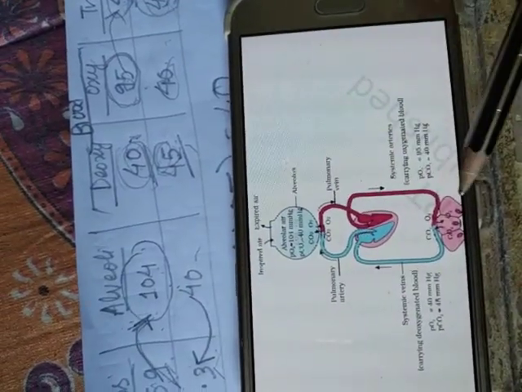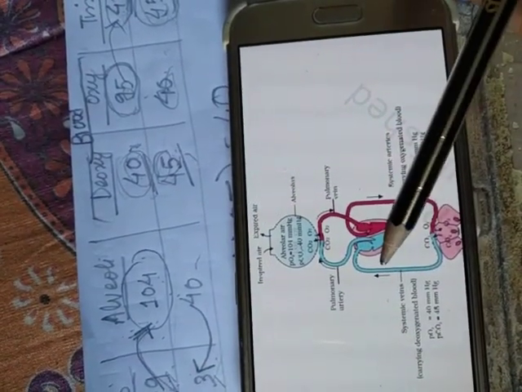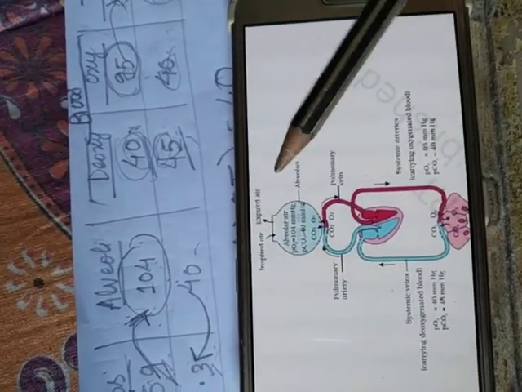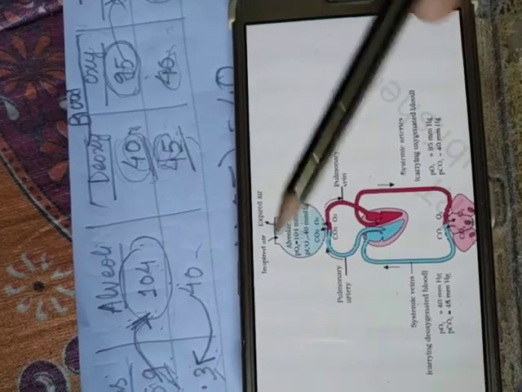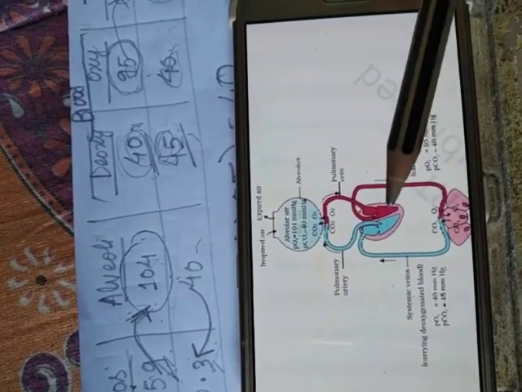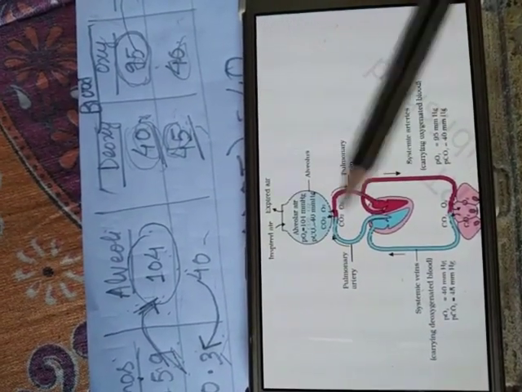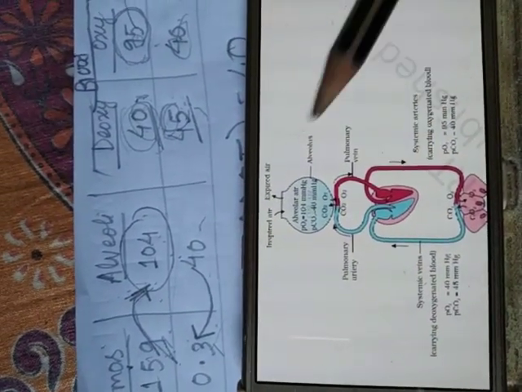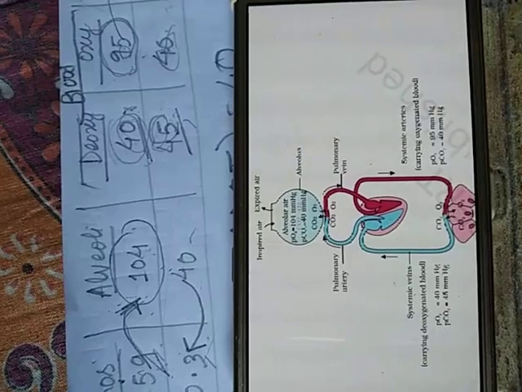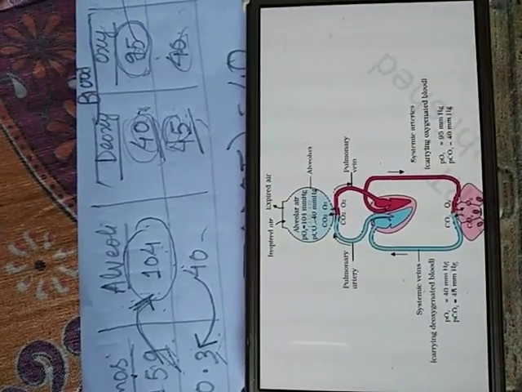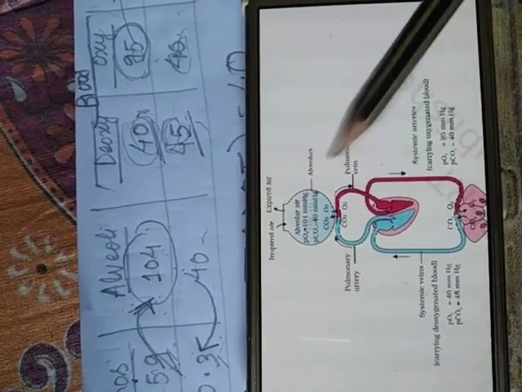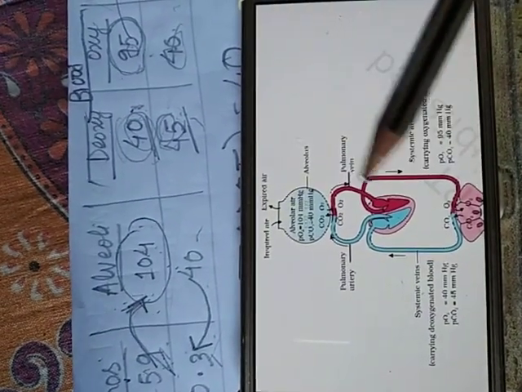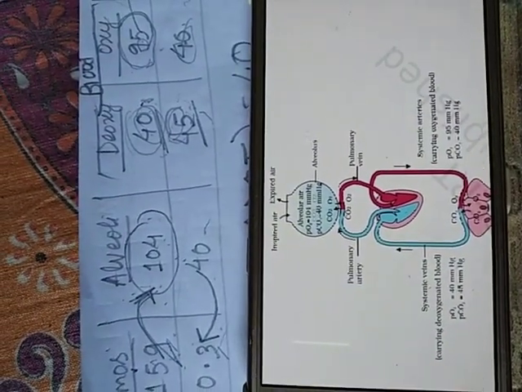And here the red is oxygenated blood and the blue is deoxygenated blood. So we have to show the gaseous exchange through this diagrammatic view. You may represent this through this diagram. Okay, so this is the gaseous exchange. You just go through my explanation in the video and follow the notes. So thank you, students.